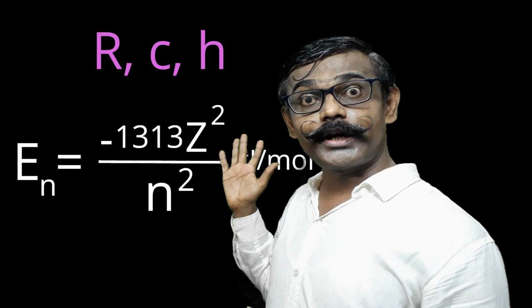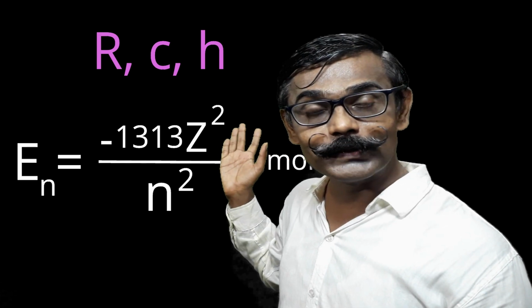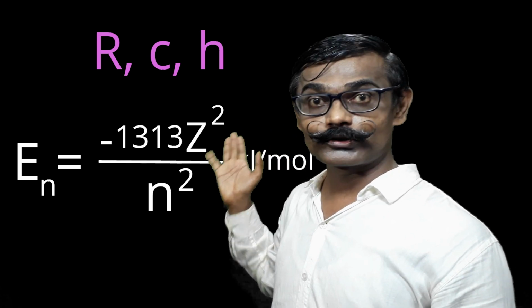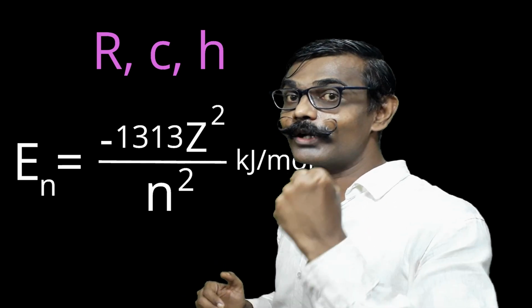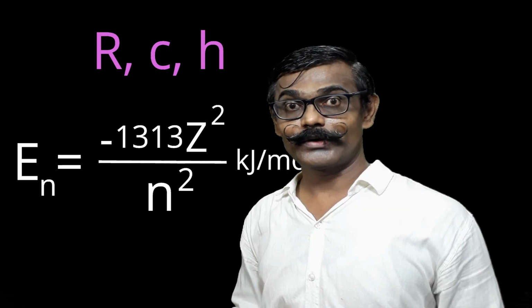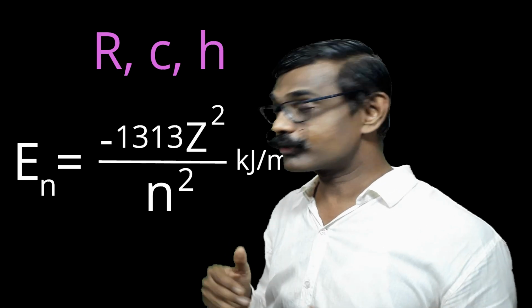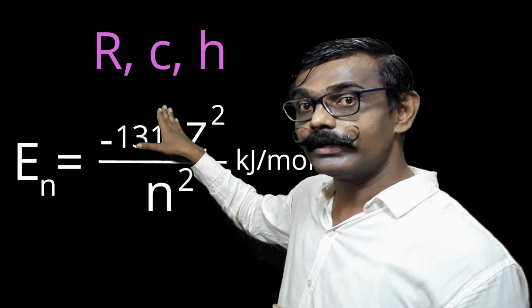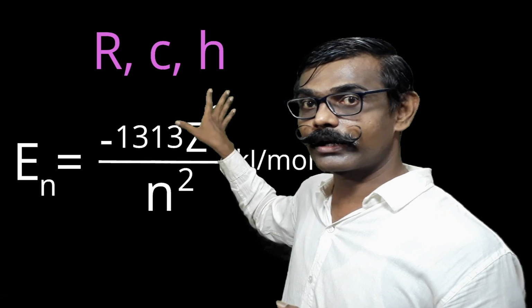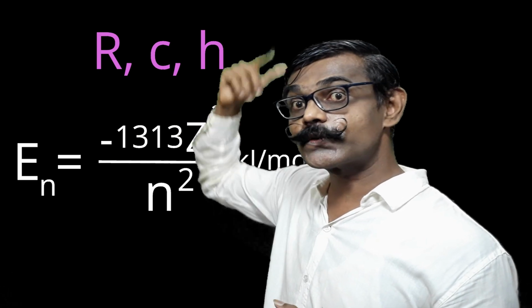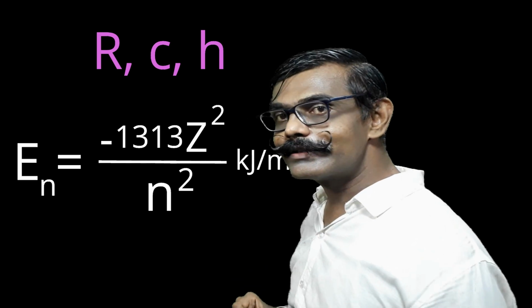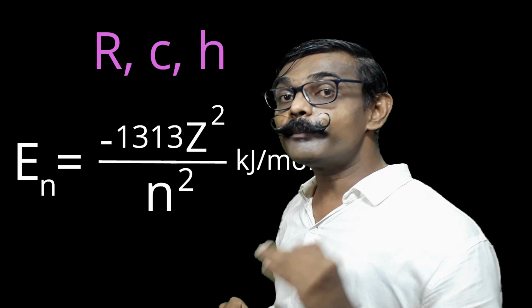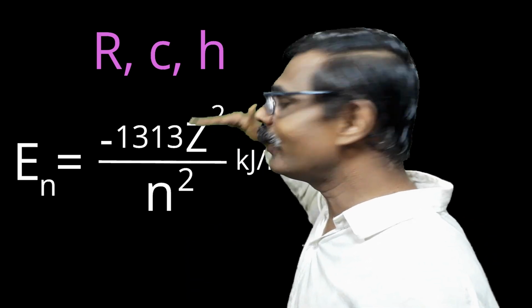Z square. What is Z? Z is the atomic number. Atomic number means number of protons, which means it is the charge on the nucleus, the nuclear charge. So, not considering the sign, we can say energy is proportional to the square of the charge. And what is n? n is the orbit number. You can consider it the level number.